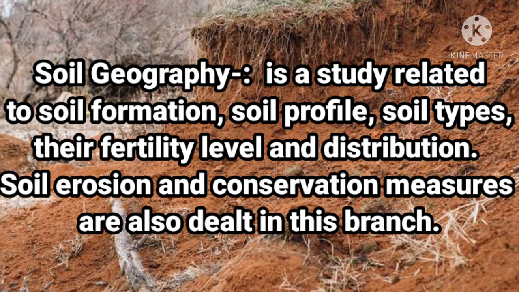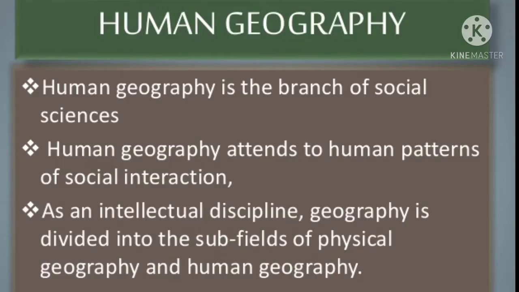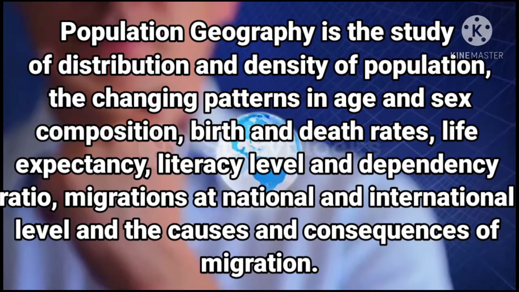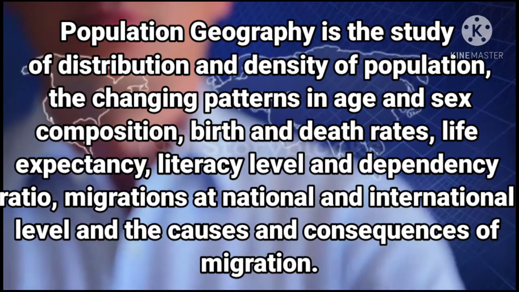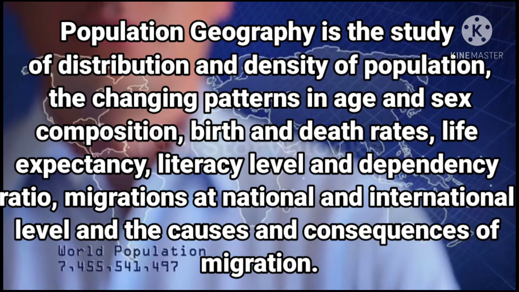The second approach is human geography. Human geography is also divided into various parts: social or cultural geography, population and settlement geography, economic geography, historical geography and political geography. Social or cultural geography stands for the study of society and its spatial dynamics as well as the cultural elements contributed by the society.